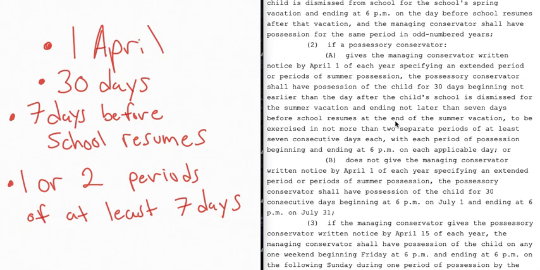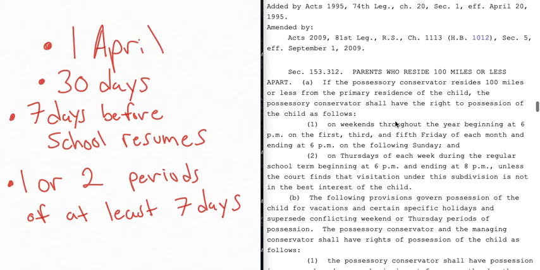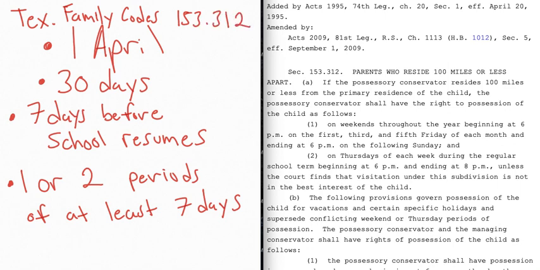It's come to my attention that some people may have some questions on the summer visitation. If you go to Texas Family Code, look that up, and it's going to be 153.312. That's the law in Texas.